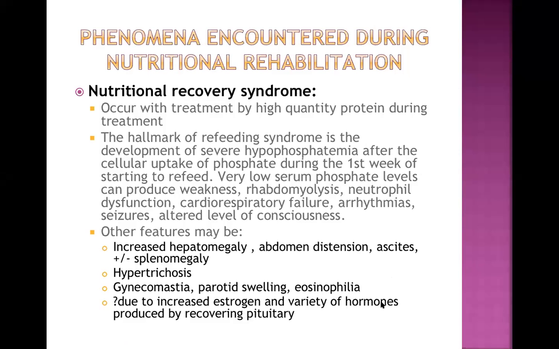Probably because of excessive estrogen and a variety of other hormones which are released by the recovering pituitary gland. The pituitary gland also recovers because of excessive feeding. So it is synthesizing more hormone, and if FSH and LH are increasingly coming from the pituitary gland, there will be increased estrogen secretion in the body, which may lead to all this problem. So just know that nutritional recovery syndrome can occur if we feed an excessively high quantity of protein to that recovering child.